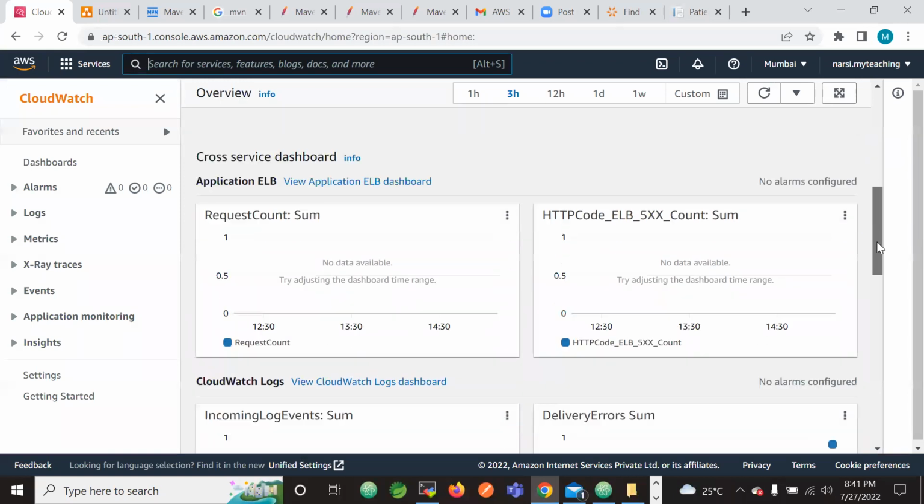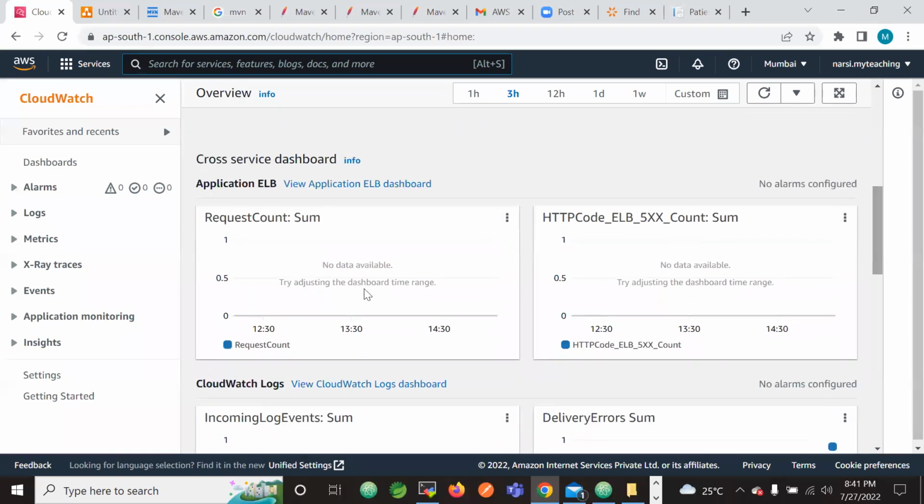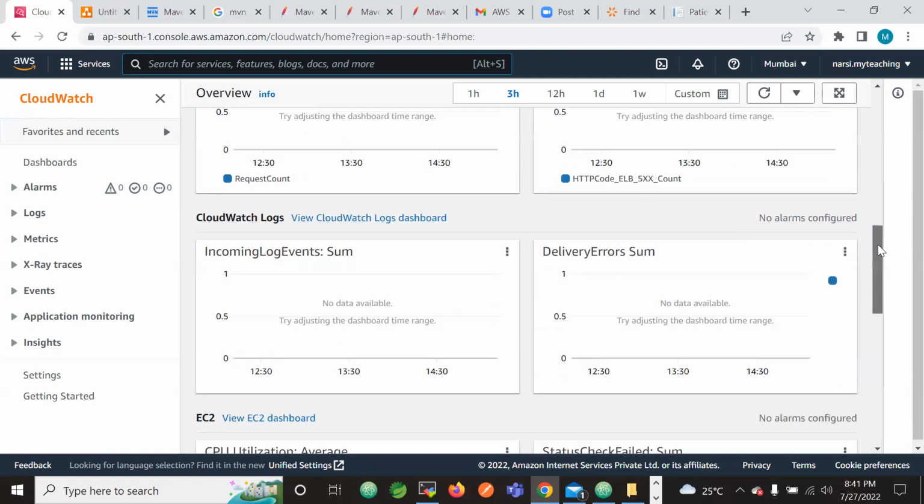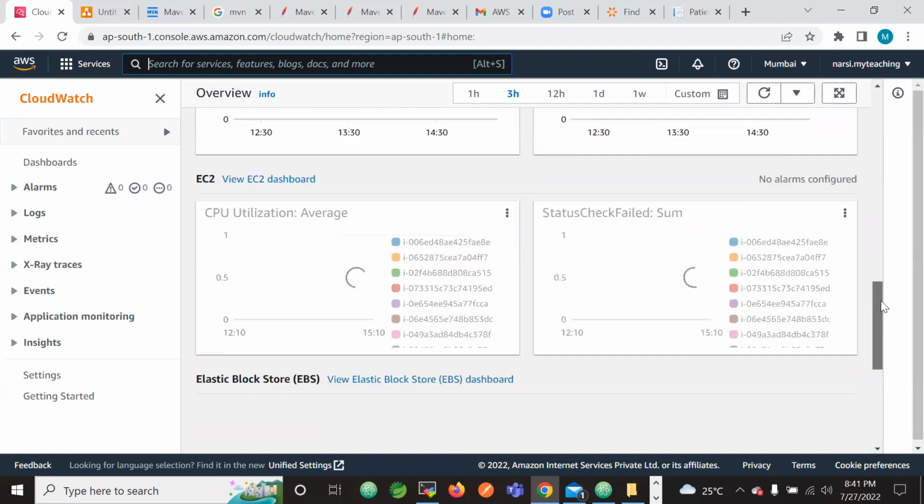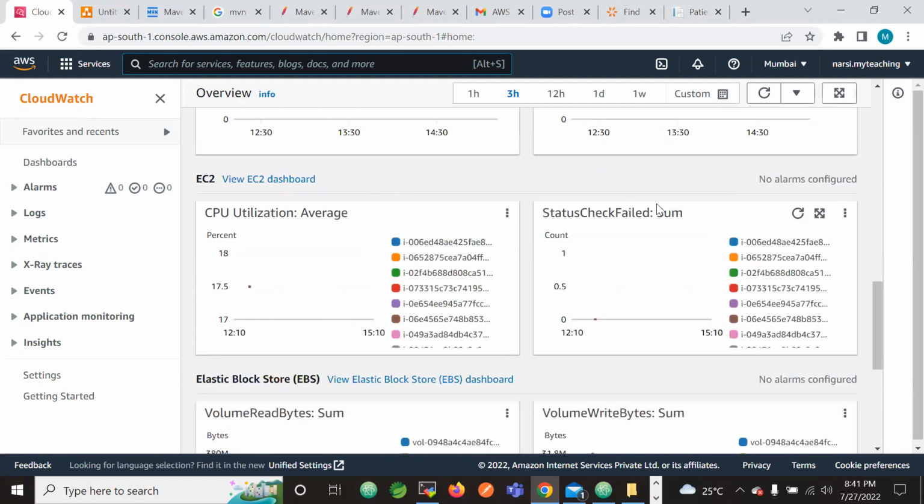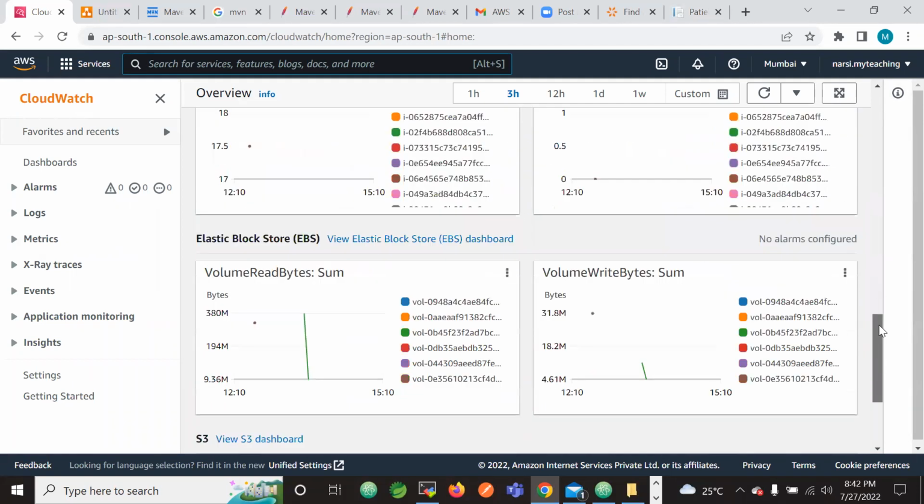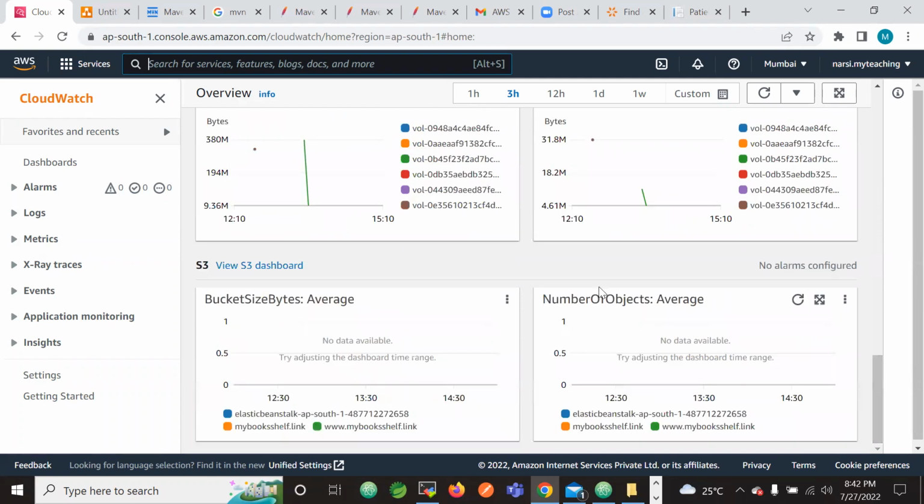It provides a cross-service dashboard, like the request count: how many requests came to our application, and how many requests there are on the load balancer. Then logs, CPU utilization, status check, and the number of objects in the bucket. This is the S3 dashboard. Everything it is showing, right? So CloudWatch is the monitoring service.